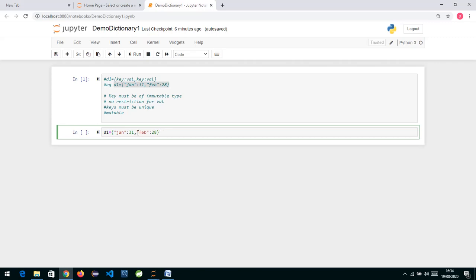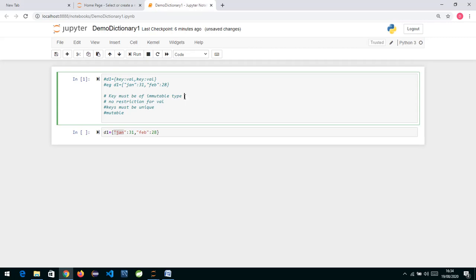Now in a dictionary, the key must be of immutable type. Which types are immutable? We have int, float, string, bool, tuple, and also complex number. All these are immutable in nature, so you can keep a key of any of these types.